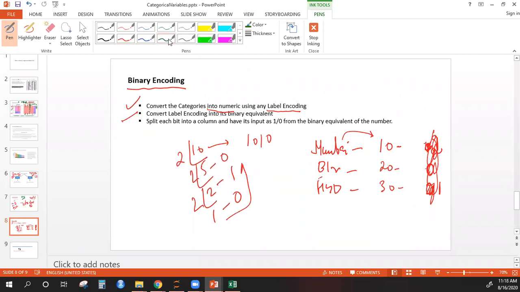So here I will write 1010. Next is 20. 2 tens are 20, remainder 0, 2 fives are 10, 0, 2 twos are 4, 1, 2 ones are 2, 0. So 10100. So I will write 10100. Similarly for 30 also you would do.